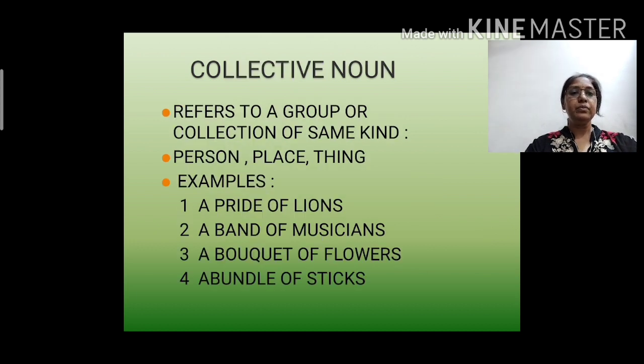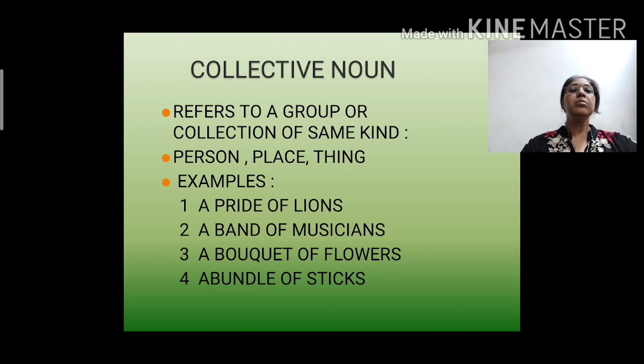Okay, now let's move on to the collective noun. What does collective noun mean? A collective noun refers to a group or collection of the same kind of things. When things are in groups or kept in a collection, that is a collective noun. Then what kind of things?